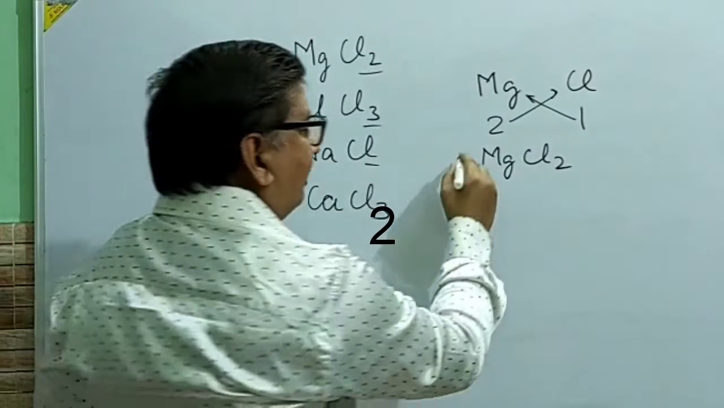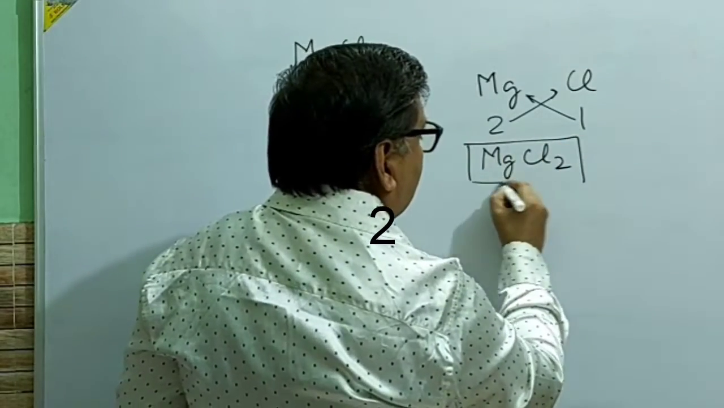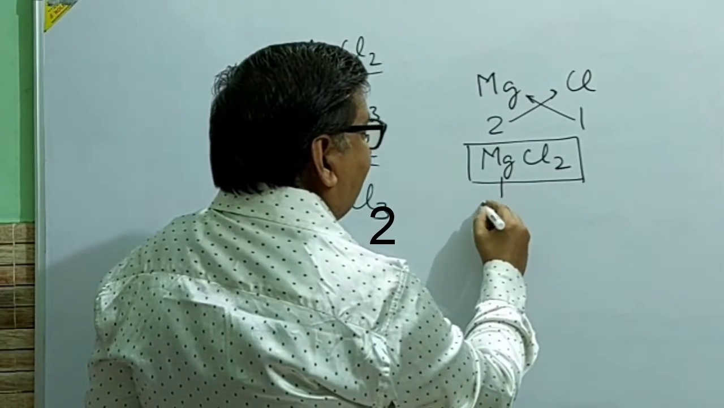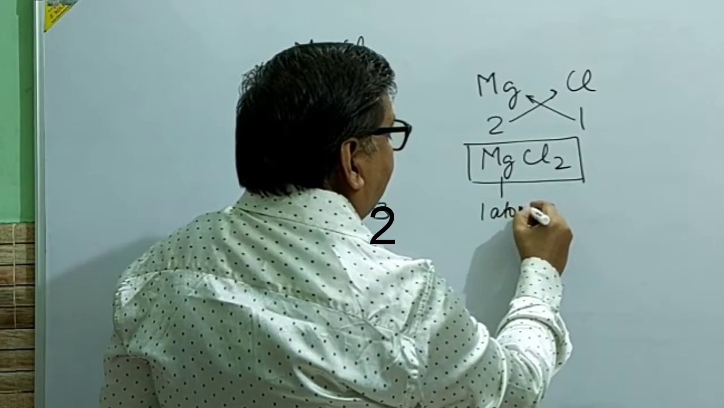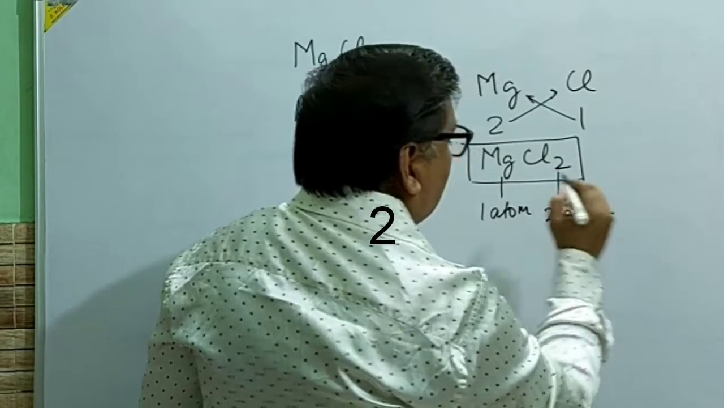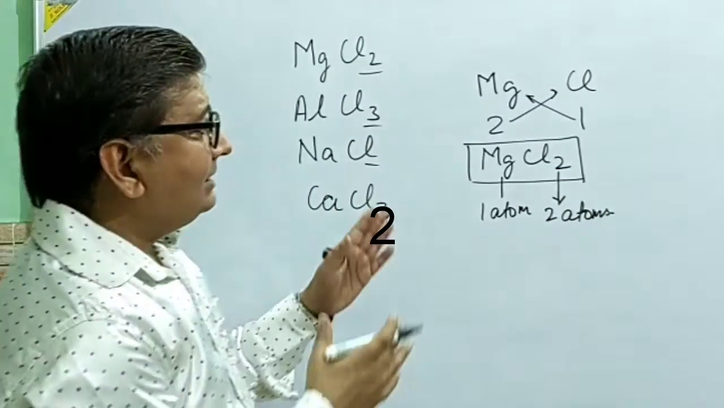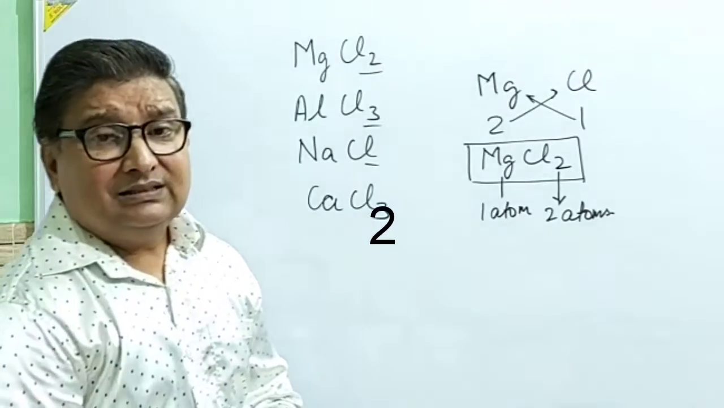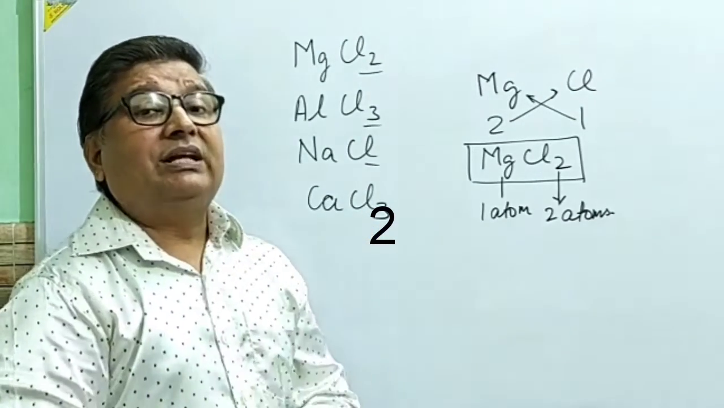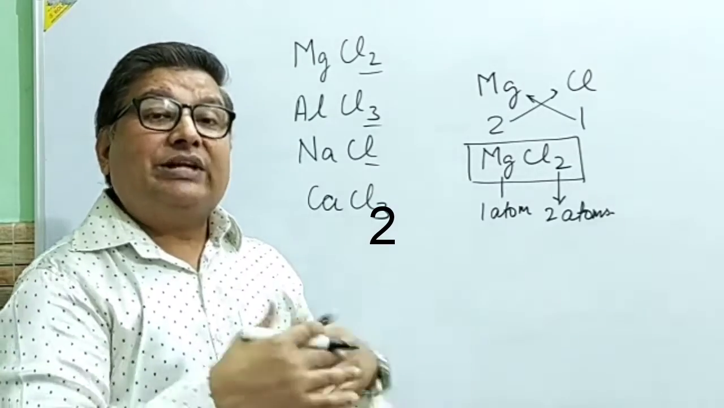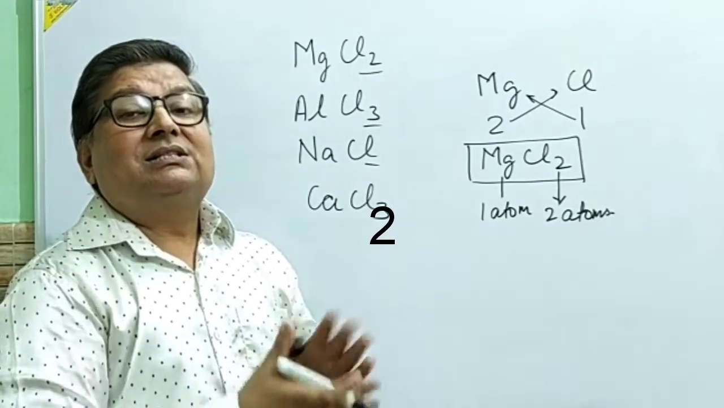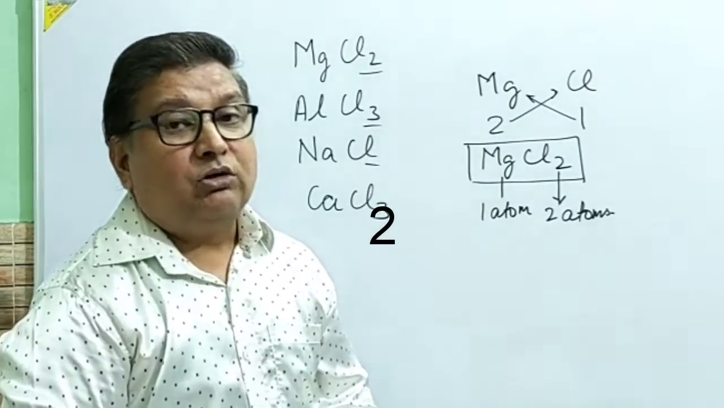This is one molecule of magnesium chloride, which is made up of one atom of magnesium and 2 atoms of chlorine. Now as far as valency is concerned, what is valency? In simple words we can say valency is the number of electrons which are given or taken by any atom to complete its stable electronic configuration.